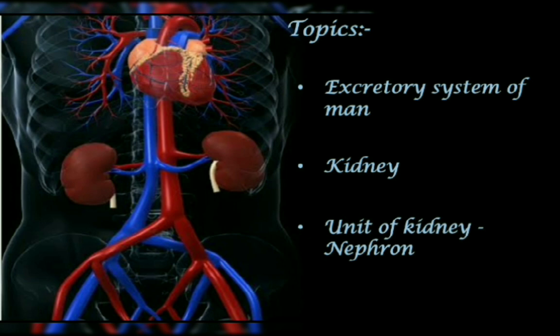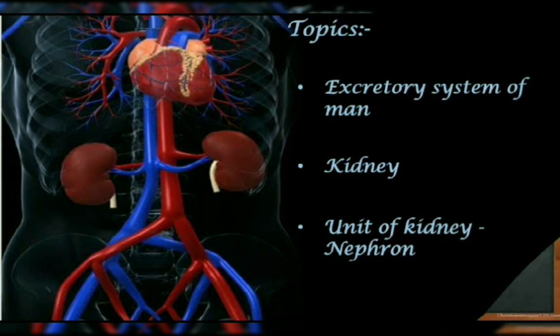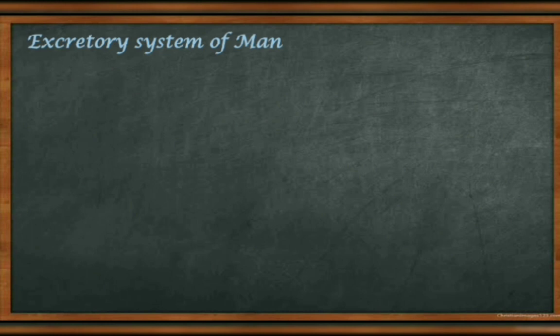The last one is the unit of the kidney, that is the nephron. Which one is most important? The nephron, because the nephron helps in the formation of urine. Millions of nephrons are present in both kidneys. So the kidney depends on this unit, the nephron, because all the urine formation takes place with the help of the nephron. Now come to the first topic, the excretory system in man.